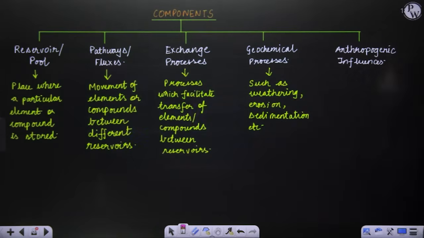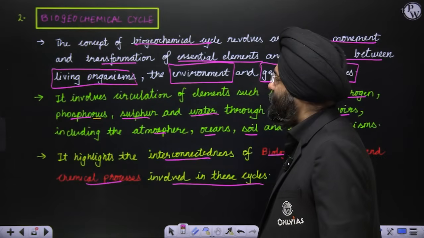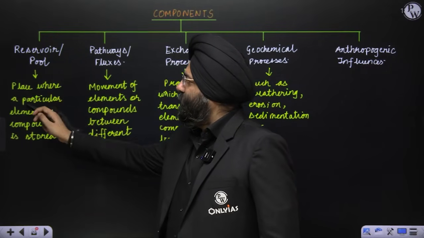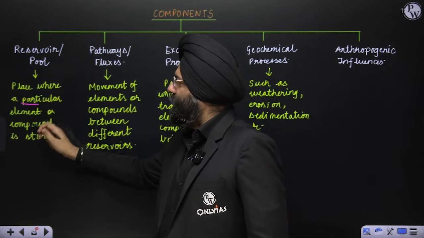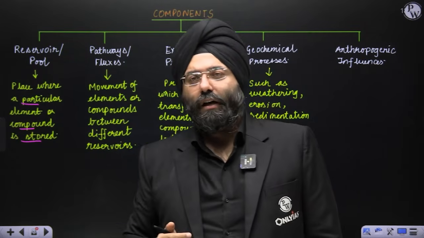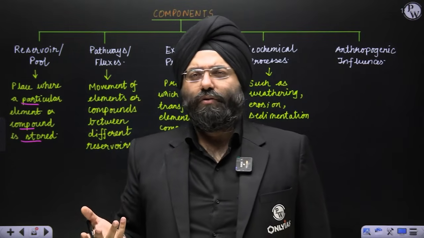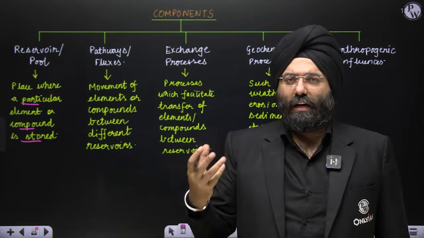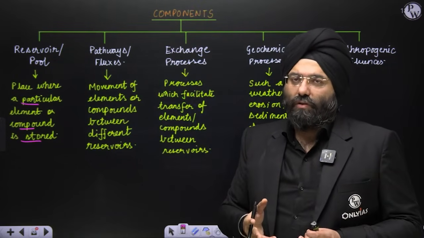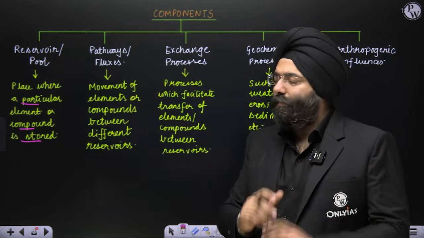Okay. So let us see what are the components of a biogeochemical cycle. First is reservoir or pool. Reservoir or pool is a particular place where a particular element or compound is stored. As I said, my body is also a reservoir. An ocean is also a reservoir that is storing some element or compound. Atmosphere is also a reservoir because it is storing some amount of an element or compound, let us say carbon, nitrogen, whatever be the case. Even vegetation also. Where it is stored for a good amount of time, it is known as a reservoir.